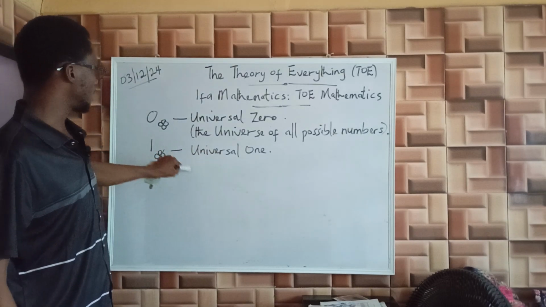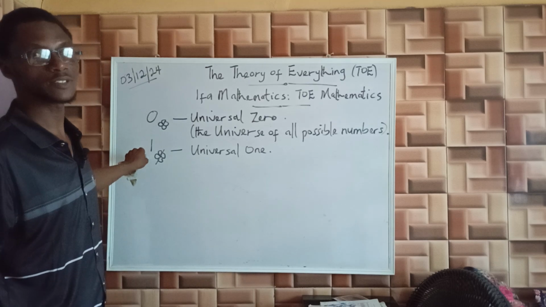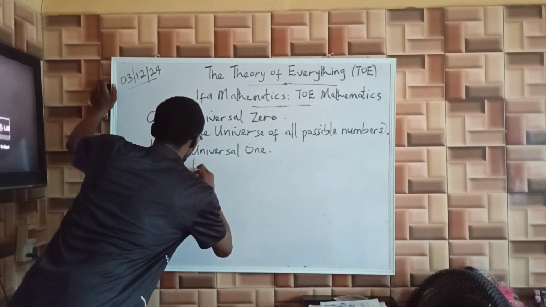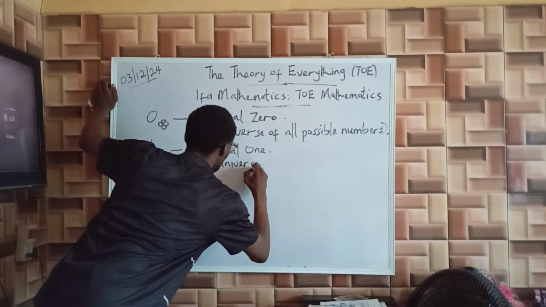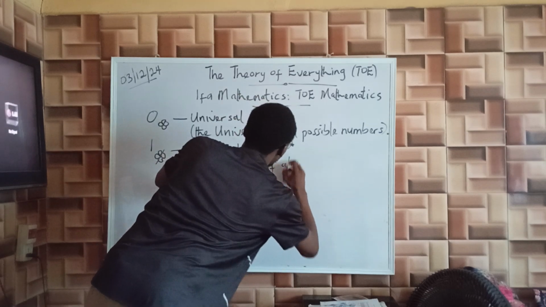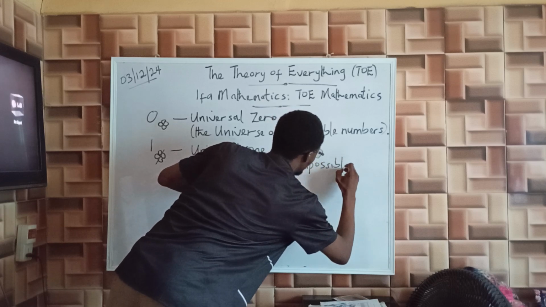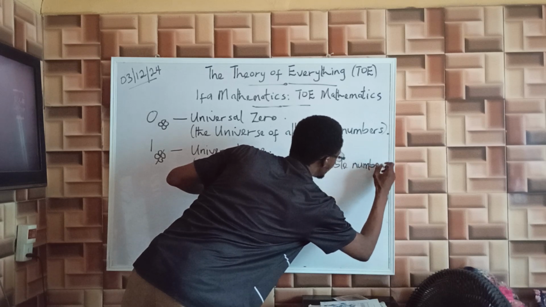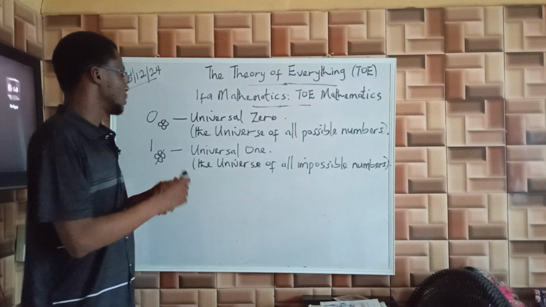This is the universe of all impossible numbers. So if people say they want to build a number outside this system, then we build a universe for those impossible numbers.